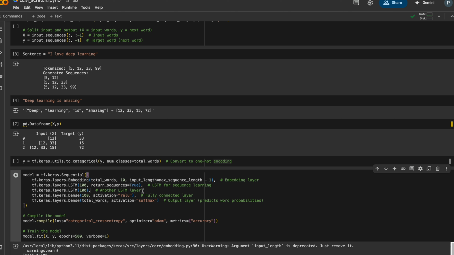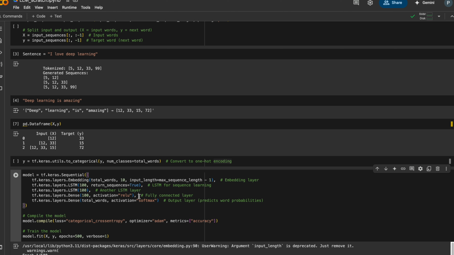The second layer has another LSTM with 100 units and does not return a sequence because this is the last LSTM. Then in the fully connected layer, we have 100 neurons with an activation function of ReLU.